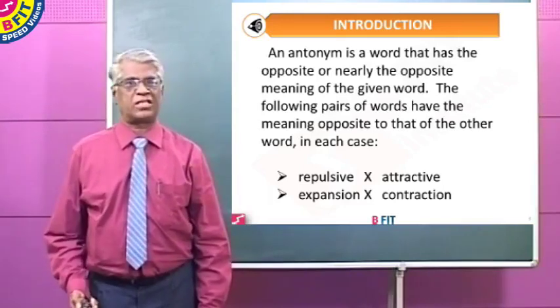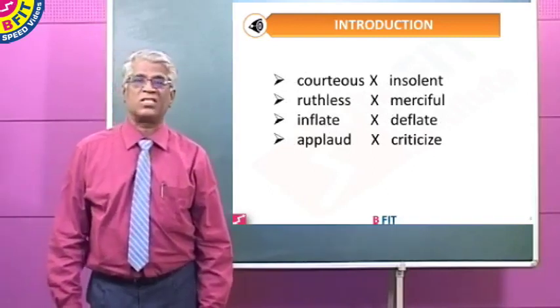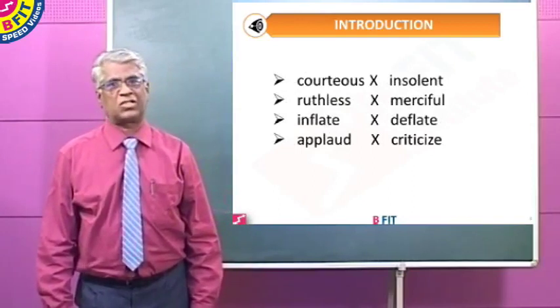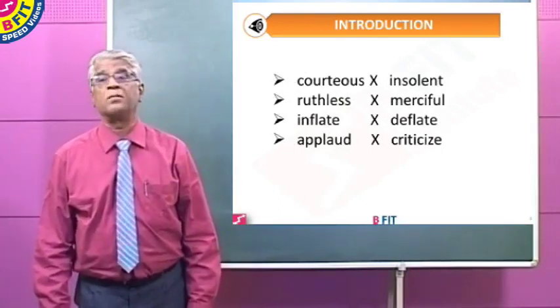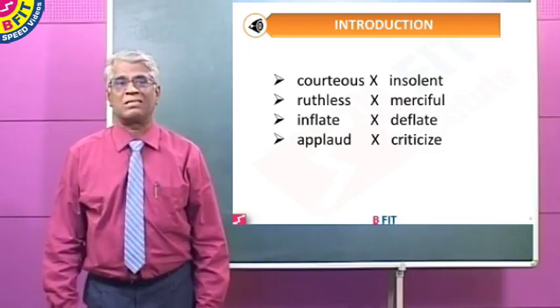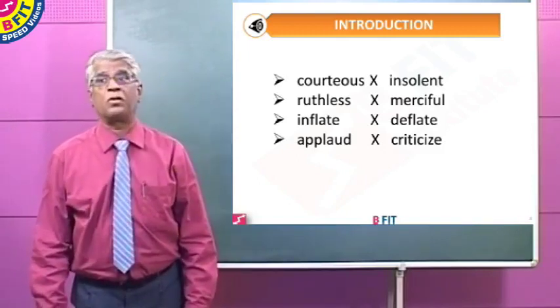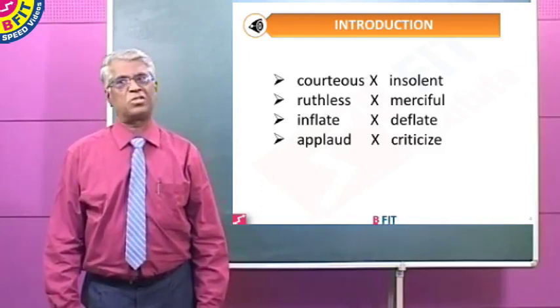Expansion, contraction. Another set of antonyms, we have courteous and insolent. A person who is courteous is very polite. He has pleasing manners. Insolent is a person who is arrogant, rude and impolite. Therefore, courteous and insolent are antonyms.